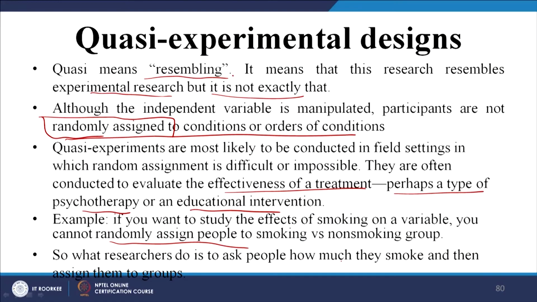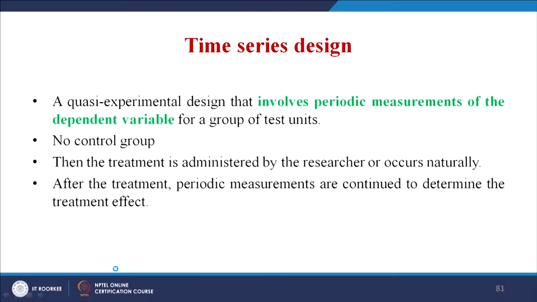So, what researchers do is ask people how much they smoke, and then assign them to groups. Somebody is already smoking, so you can ask them, how much do you smoke? Maybe I smoke 1 packet per day or half a packet. So, we put them into different groups and then test, because they are already consuming. Under experimental design there are two basic conditions that we will talk about. How do you deal with the experimental design, with a quasi experimental design, right.